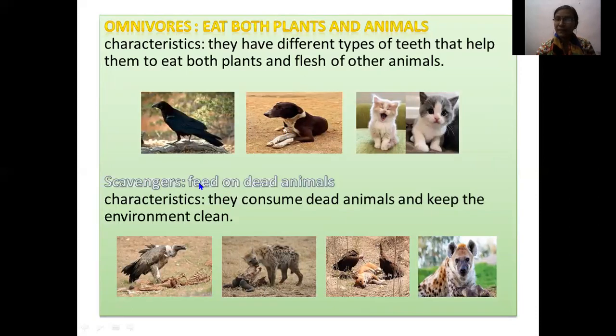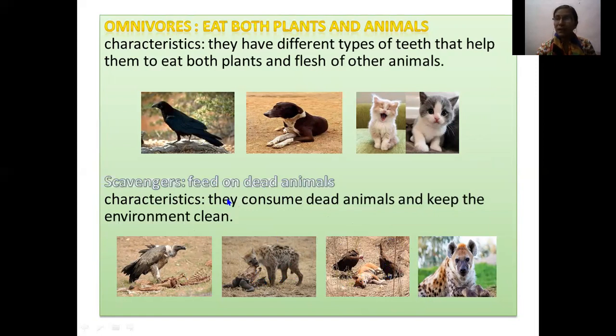Next one, the scavengers. They feed on dead animals, and they keep the environment clean. That's why the scavengers, as you have seen in the pictures, eating the dead animals, are known as the natural cleaners, the natural sweepers.